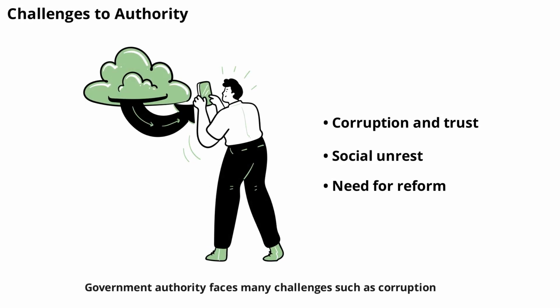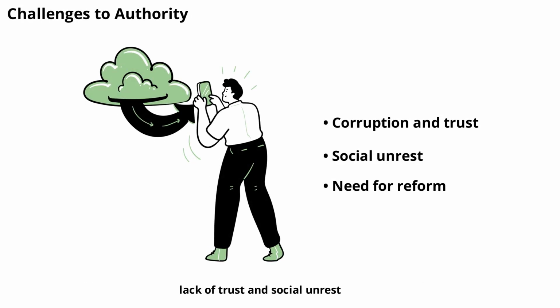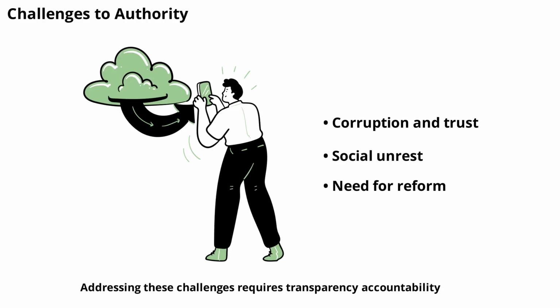Government authority faces many challenges, such as corruption, lack of trust, and social unrest. Addressing these challenges requires transparency, accountability, and ongoing reform. When authority is used wisely, it can adapt and respond to the needs of society.